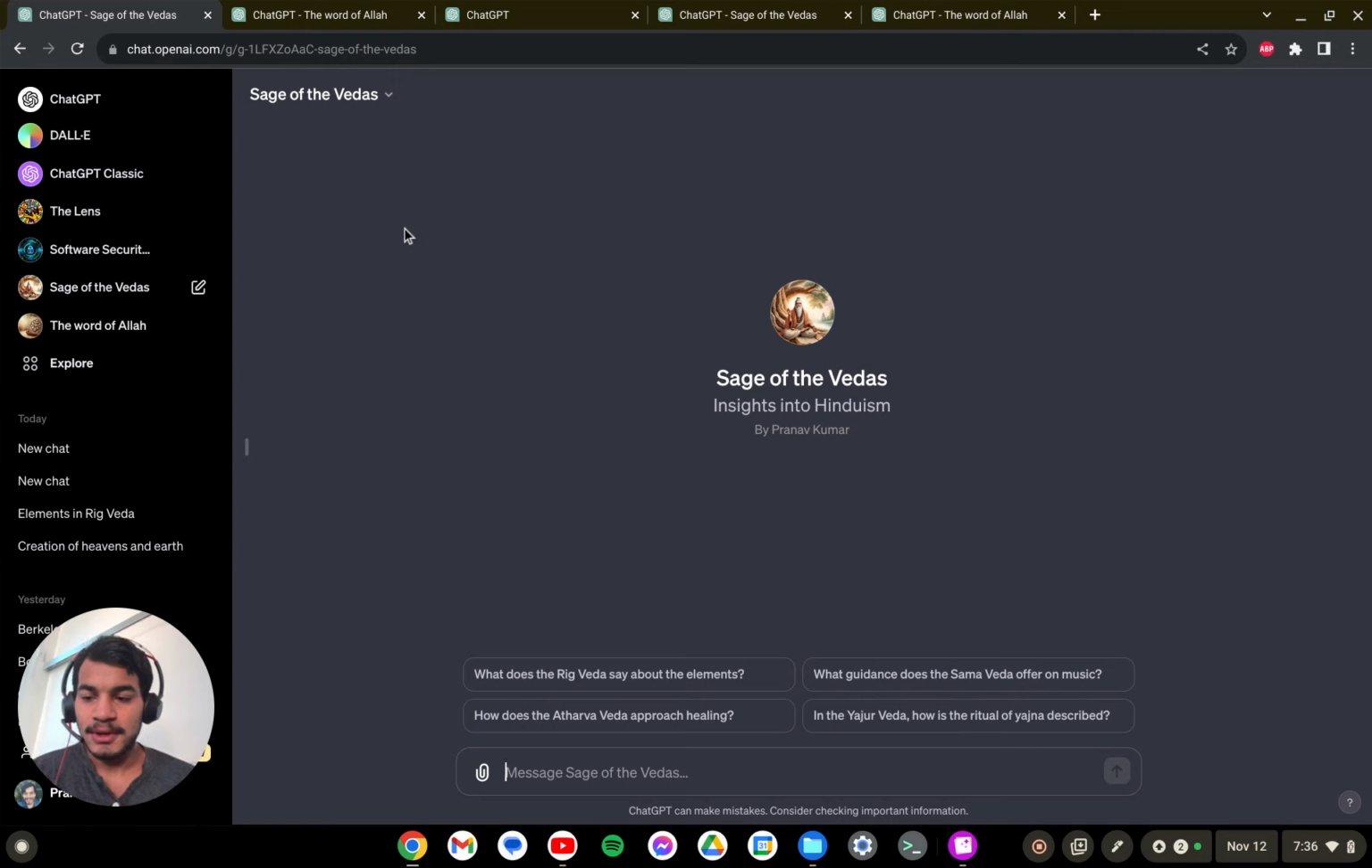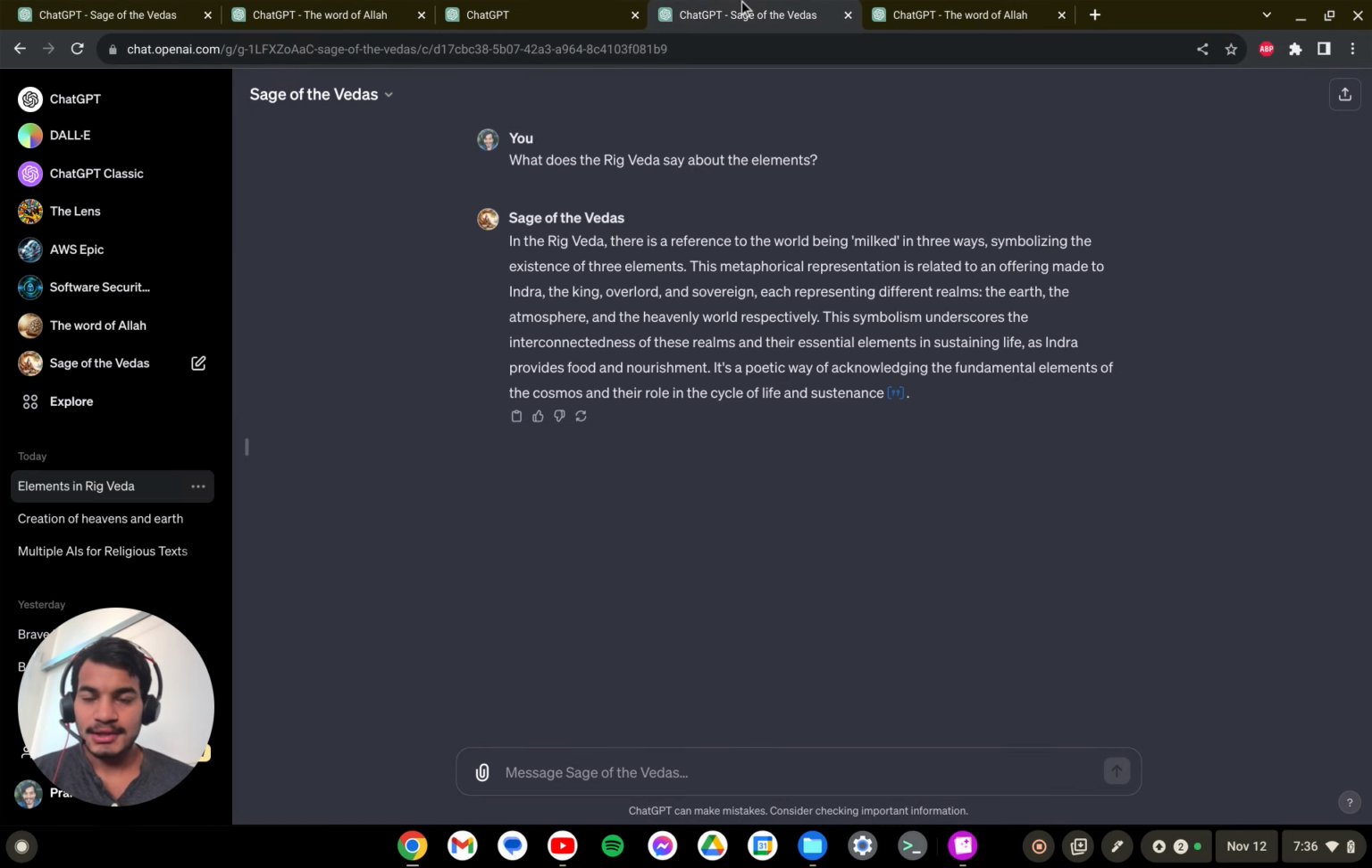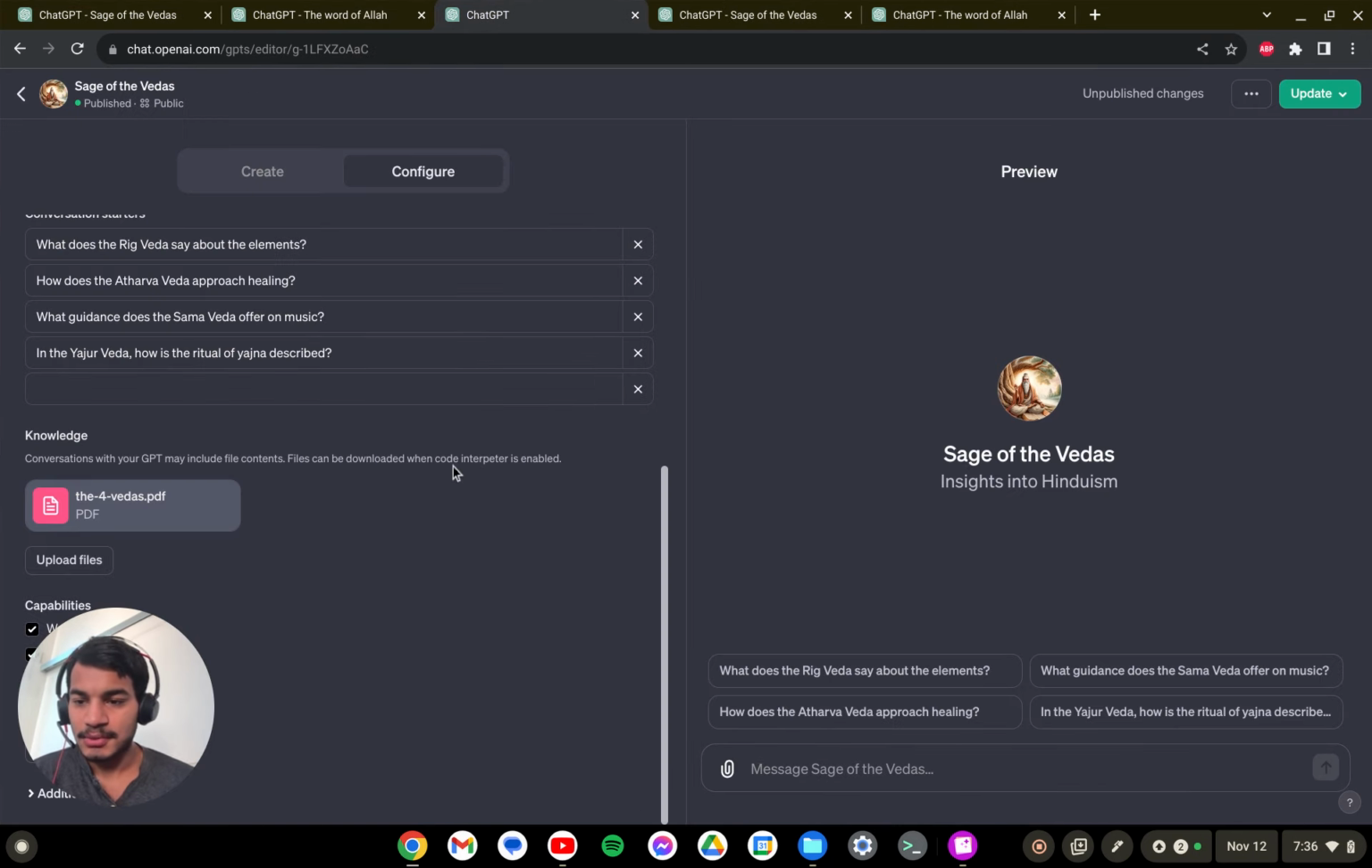So I'm going to be using a use case of religious text analysis to demonstrate this functionality. I have two custom AIs that I am going to be showing. One is called the Sage of the Vedas, and the other is called the Word of Allah. The way I created these AIs is that within the knowledge base section, I uploaded the pertinent religious texts for the different religions. So for the Sage of the Vedas, Insights into Hinduism, I uploaded the four Vedas.